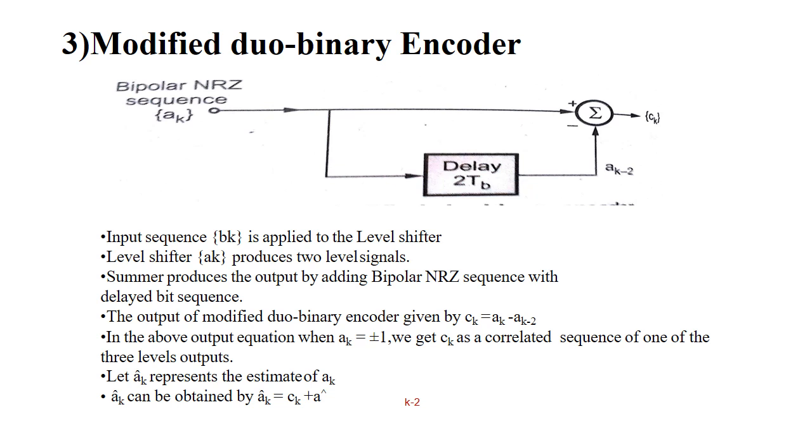So in the above output equation, if A(k) is plus or minus 1, we will get the C(k) as correlated sequence of one of the 3 level outputs. So that is A(k) cap represents the estimate of A(k). So A(k) cap can be obtained by A(k) cap is equal to C(k) plus A(k-2) cap.